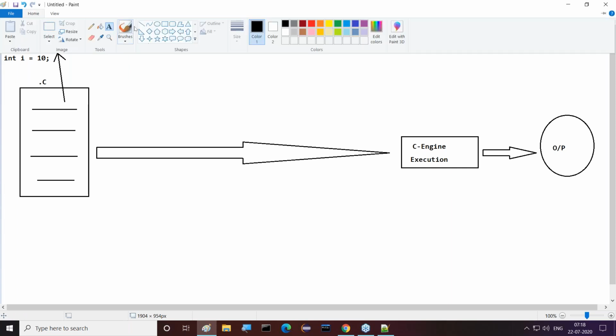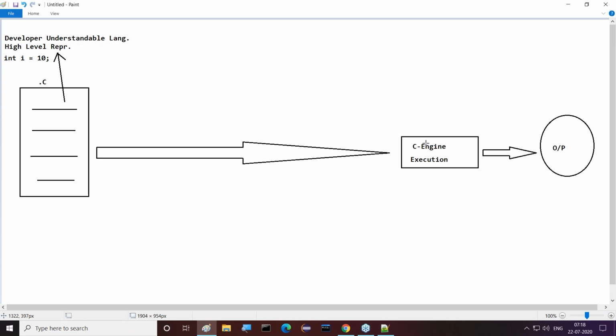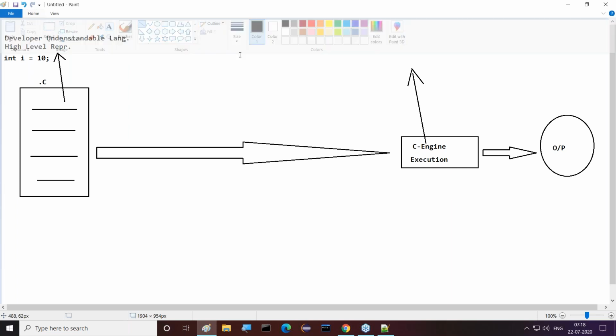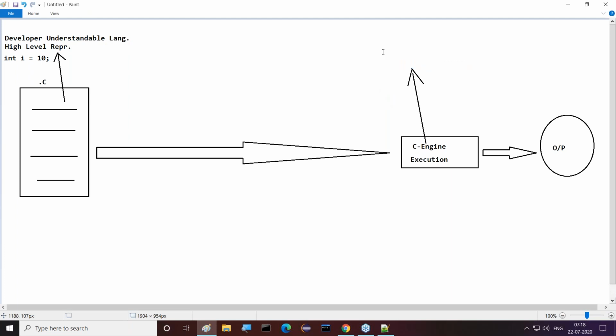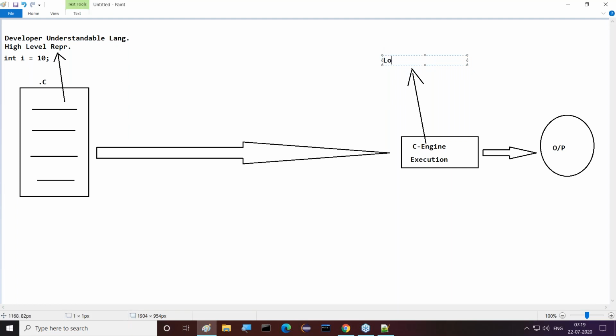That's fine. Good. But what is the situation for the C engine, guys? Now tell me, what is the C engine able to understand? Is it possible for the C engine to execute a .c file directly? Is it possible for the C engine to understand high level representation directly and to execute high level language directly? Is it possible? No, it is not possible. The C engine is able to understand low level language, low level representations.